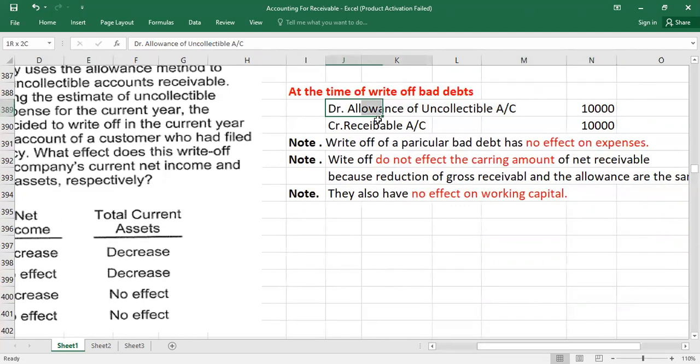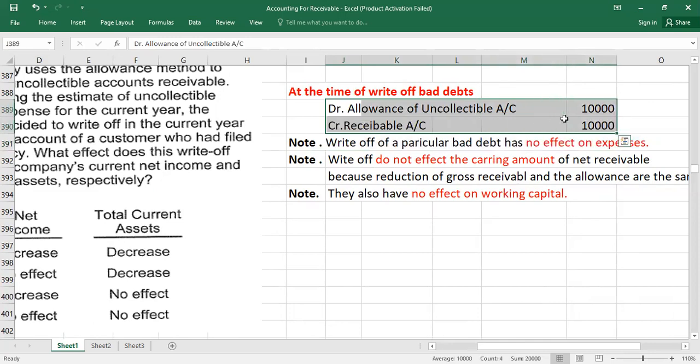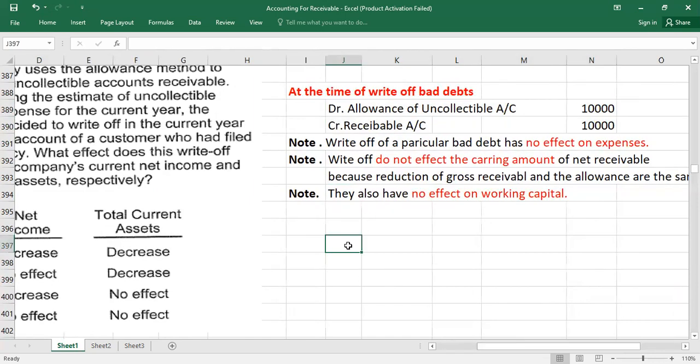So what will be the effect of this entry when you write off the bad debts on the different elements of the financial statement? We have note number 1: writing off a particular bad debt has no effect on expense. The reason is that both these accounts are relevant to the balance sheet, not related to the income statement. In the balance sheet, we usually record the gross receivable.